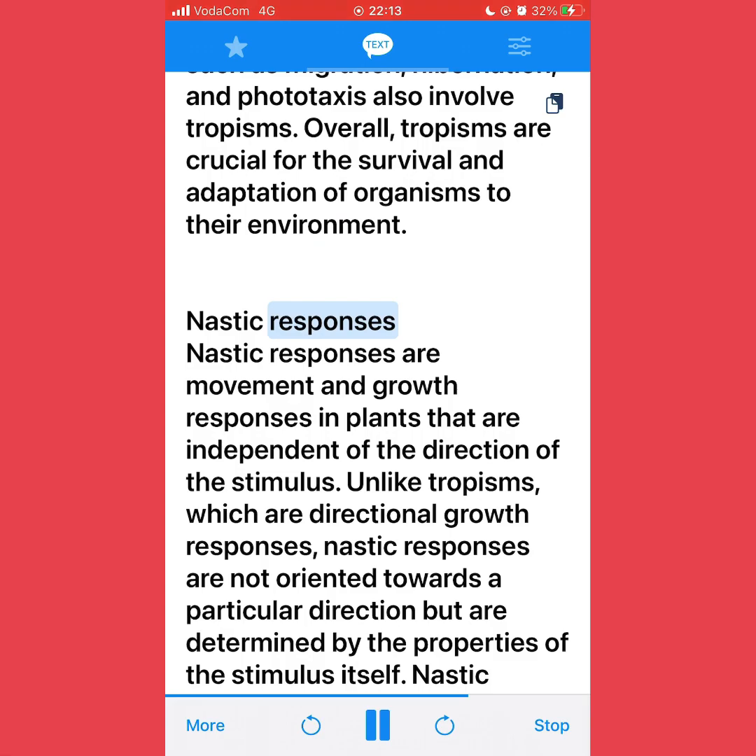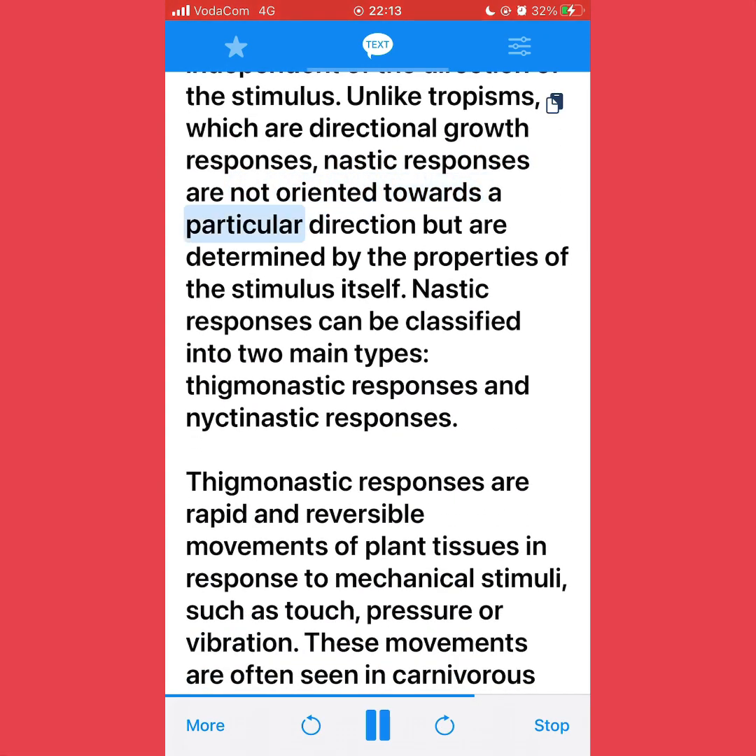Nastic responses. Nastic responses are movement and growth responses in plants that are independent of the direction of the stimulus. Unlike tropisms, which are directional growth responses, nastic responses are not oriented towards a particular direction but are determined by the properties of the stimulus itself. Nastic responses can be classified into two main types: thigmonastic responses and nyctinastic responses.